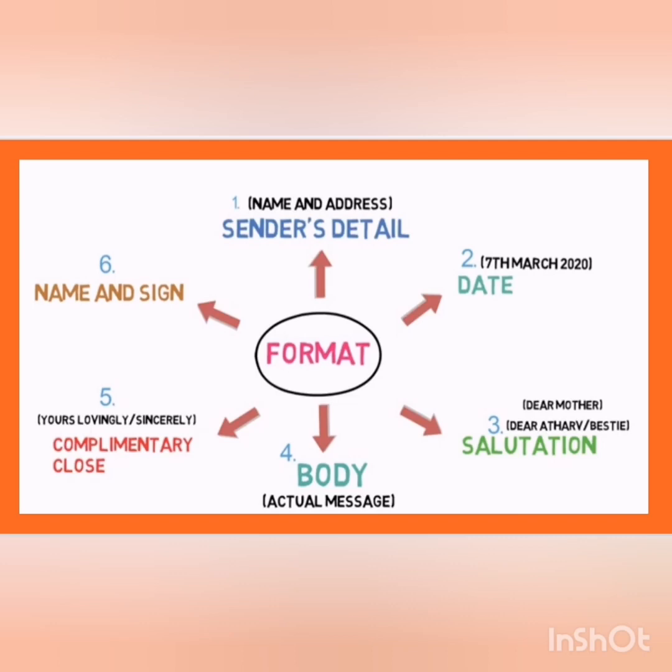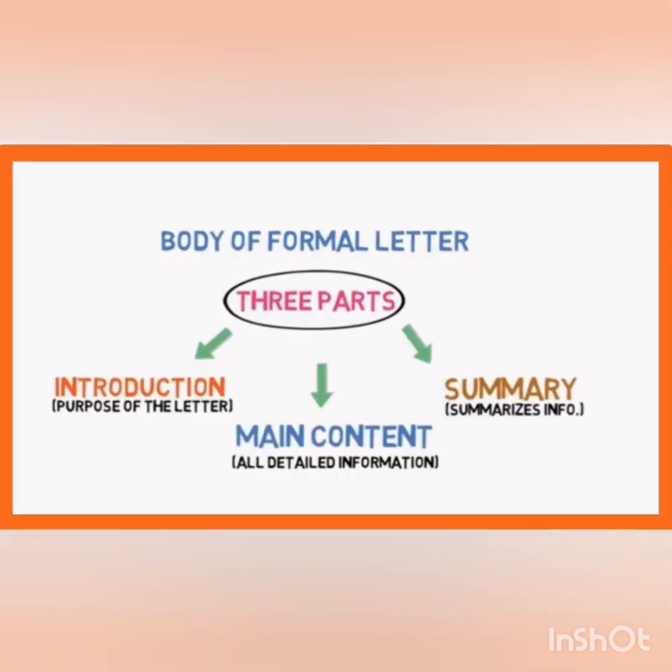Now in formal letters, the body of a formal letter consists of 3 parts. The first one is the introduction, where you will explain what is the purpose of the letter. After that you will write the main content, meaning all the detailed information, and then you can use the summary part. The body of the formal letter is divided into 3 parts. Now in informal letters, there is no strict rule that you have to go through according to the same format. Understood?